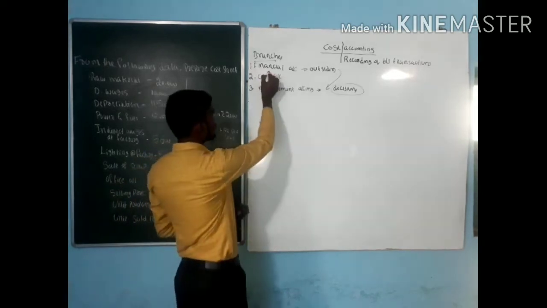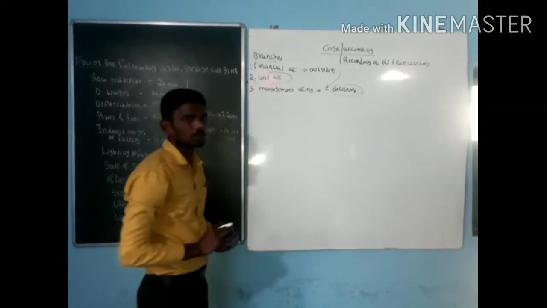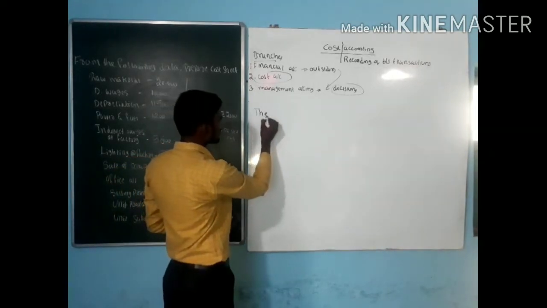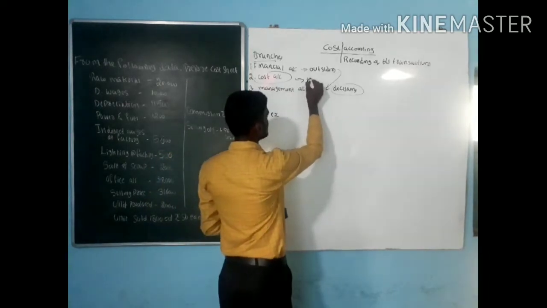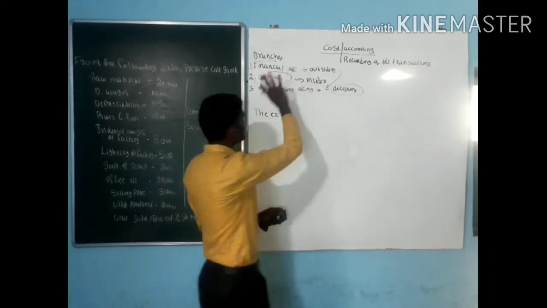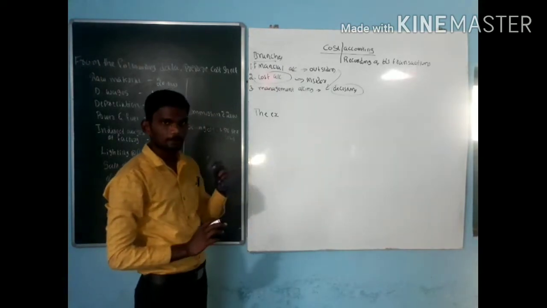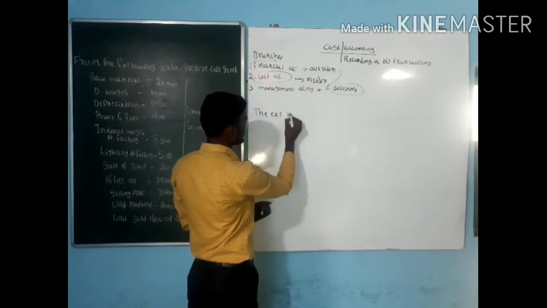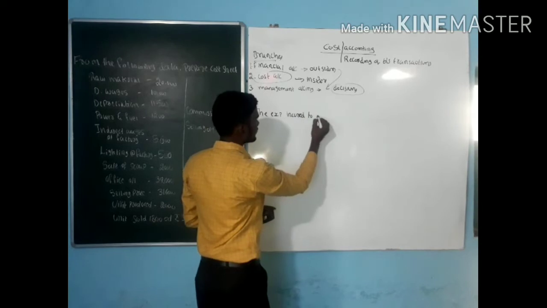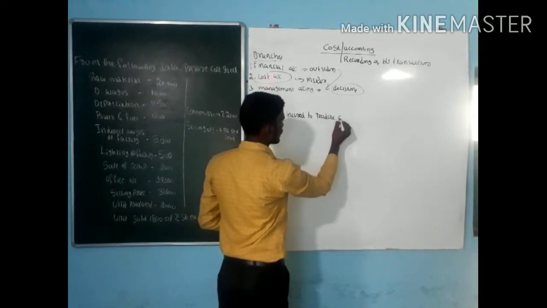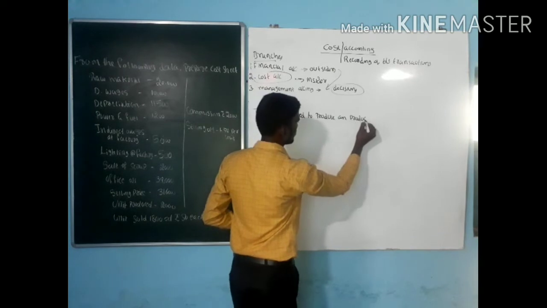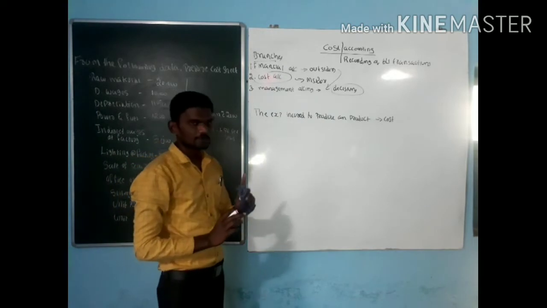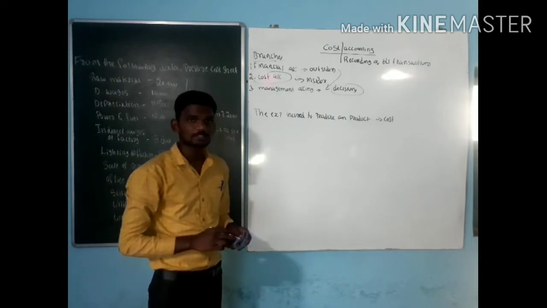Last one, our main topic, cost accounting. What is cost accounting? Cost accounting is mainly used for insiders, within the company, as a base mainly to reduce the selling price. Cost accounting is nothing but about the expenses incurred to produce a product. What is it called? Cost. Cost is the expense incurred to produce a product.